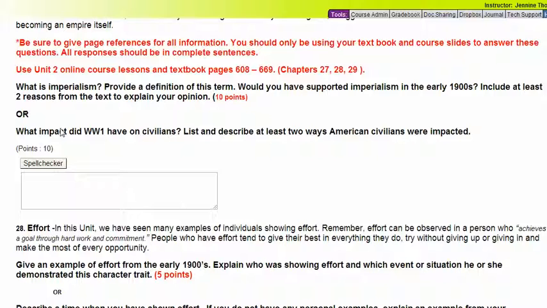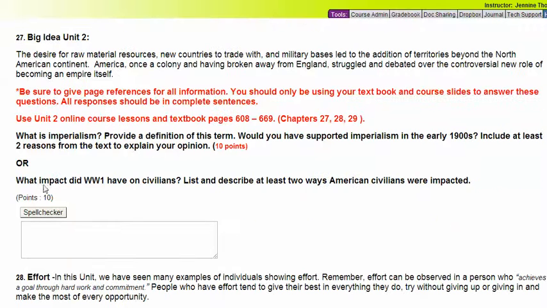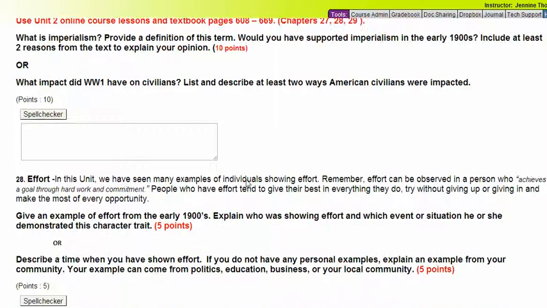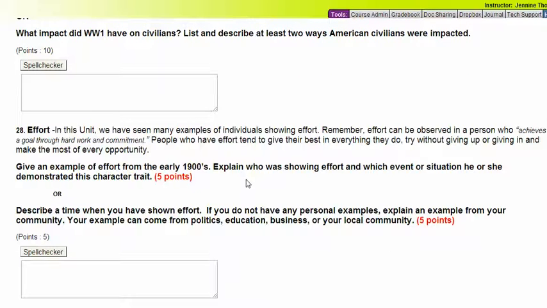The other question that you can opt for in number 27 is to choose this one. What impact did World War I have on civilians? List and describe at least two ways American civilians were impacted. So notice how you have to give two examples and describe how those American civilians were impacted with specific information from the unit. Again, don't forget to include your page numbers and paraphrase.